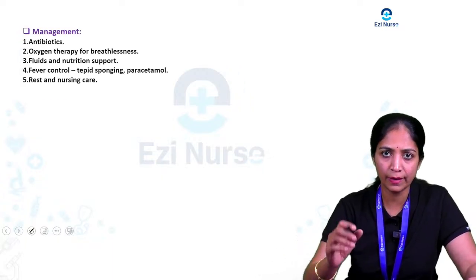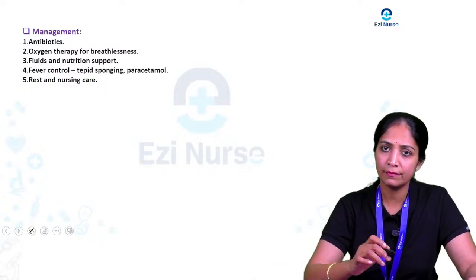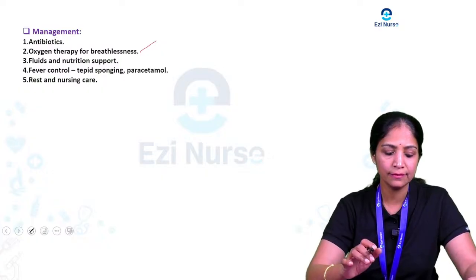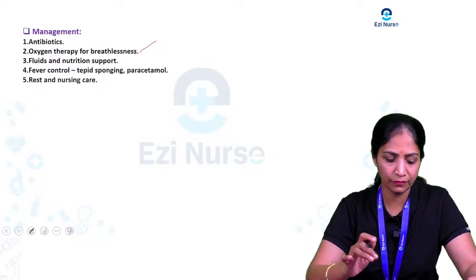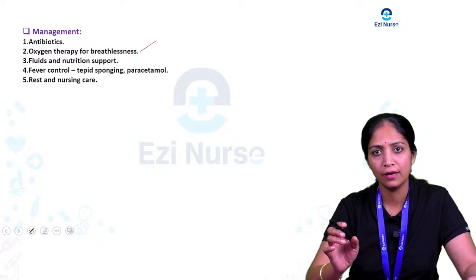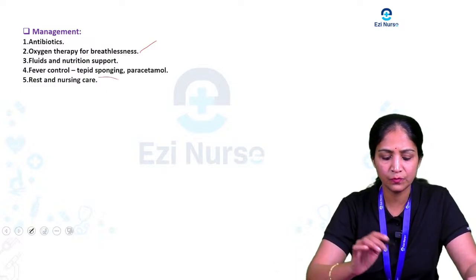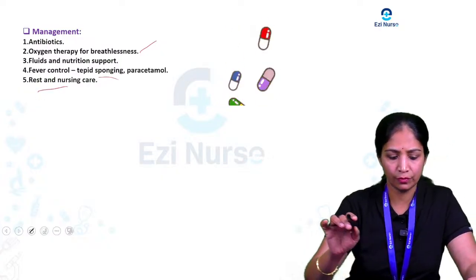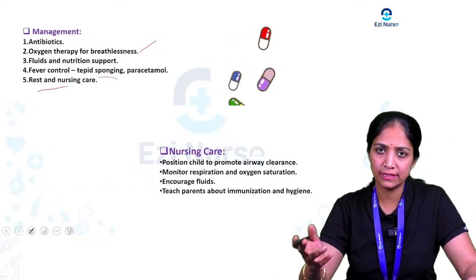Next we will see the management for pneumonia. We have to give proper antibiotics and oxygen therapy for breathlessness or difficulty breathing if present. Fluid and nutritional support we have to give the baby, and fever control with proper medication, along with tepid sponging and paracetamol. Rest and nursing care are most important.